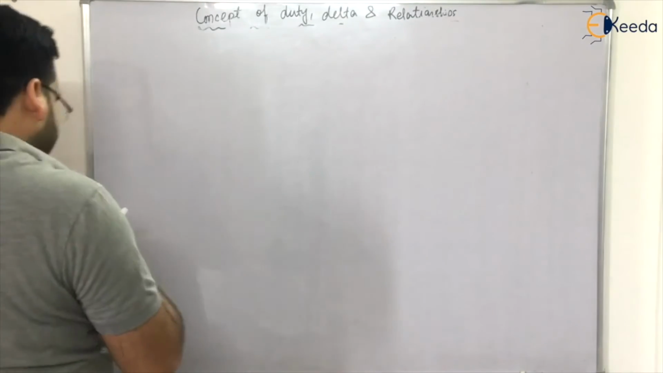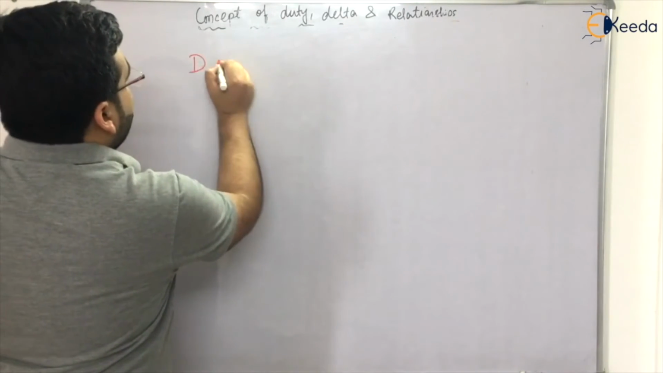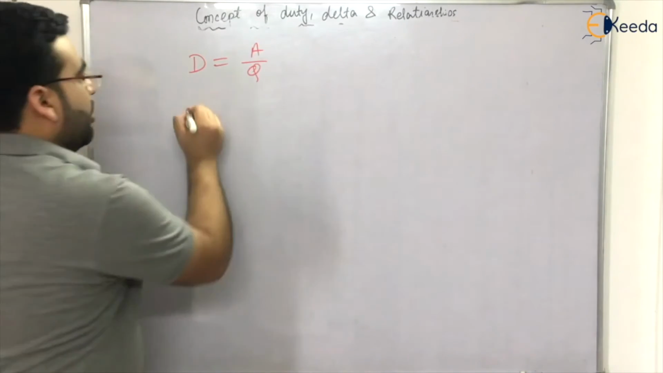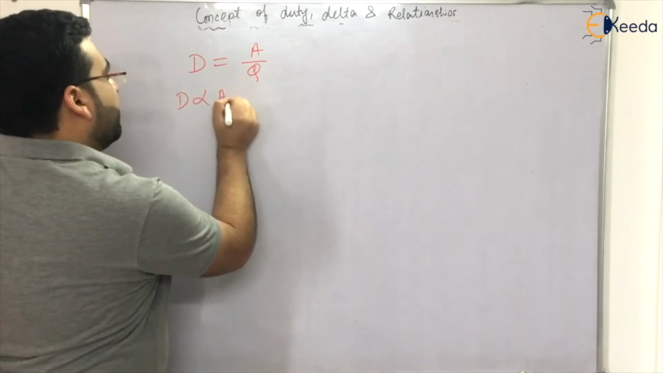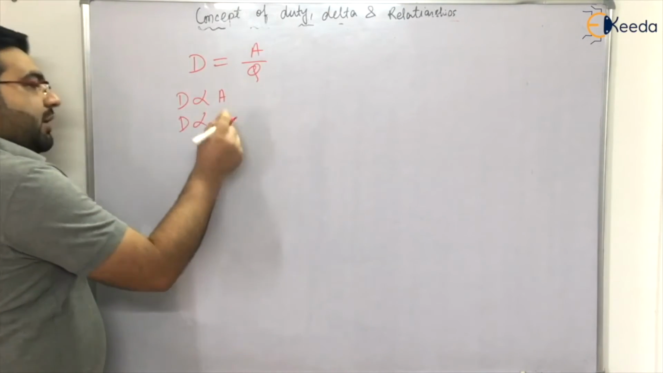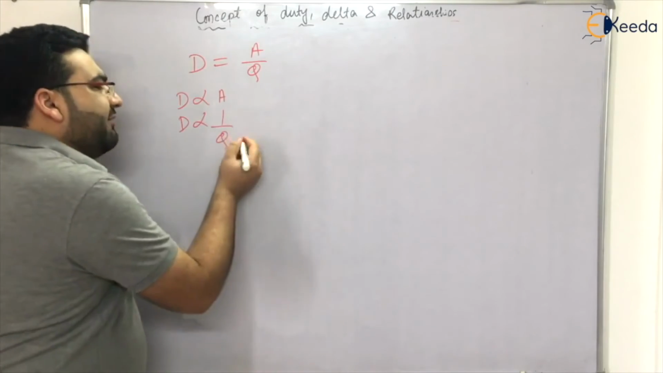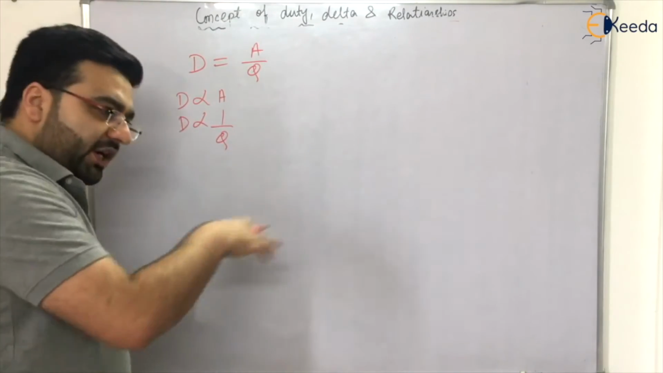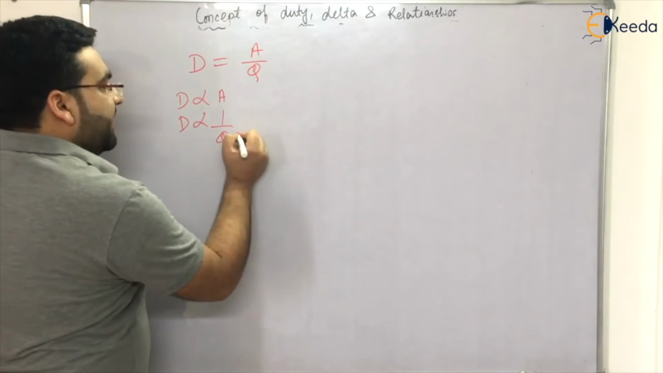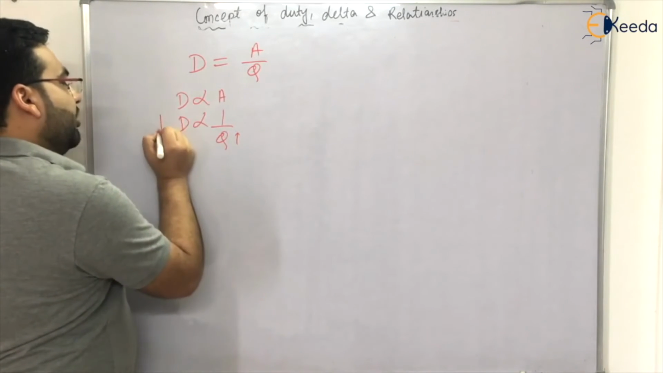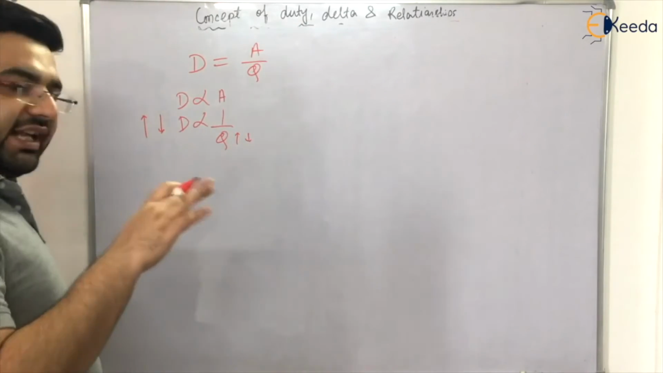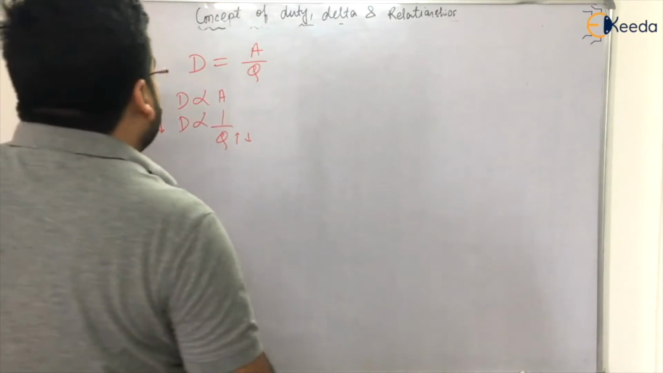For example, you know that duty is equal to area divided by discharge. So duty is directly proportional to area and inversely proportional to discharge. If for a particular field I require very little discharge for a particular area, which is constant, the duty will be high. If discharge is high, duty will be low, and if the discharge is low, duty will be high. This concept will be used here.